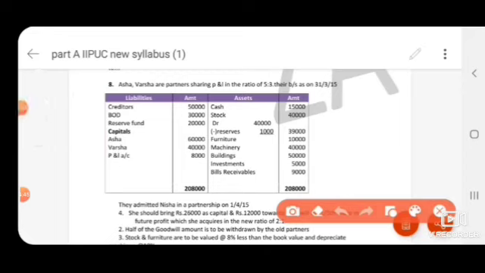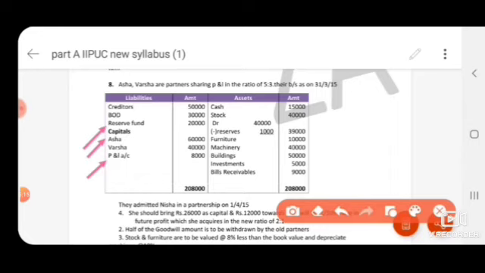Next, reserve fund, capitals, profit and loss account. So these should be transferred to the combined partners' capital account, credit side. Of the old balance sheet liabilities, except the capital of the old partners, reserve fund and PL account, the other liabilities are transferred to the new balance sheet, that is creditors and BOD.